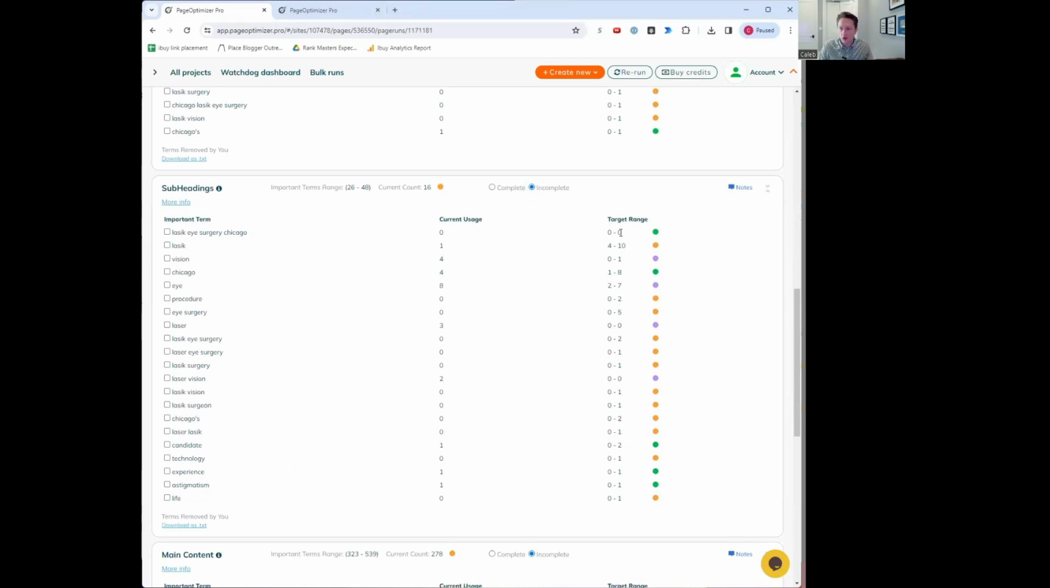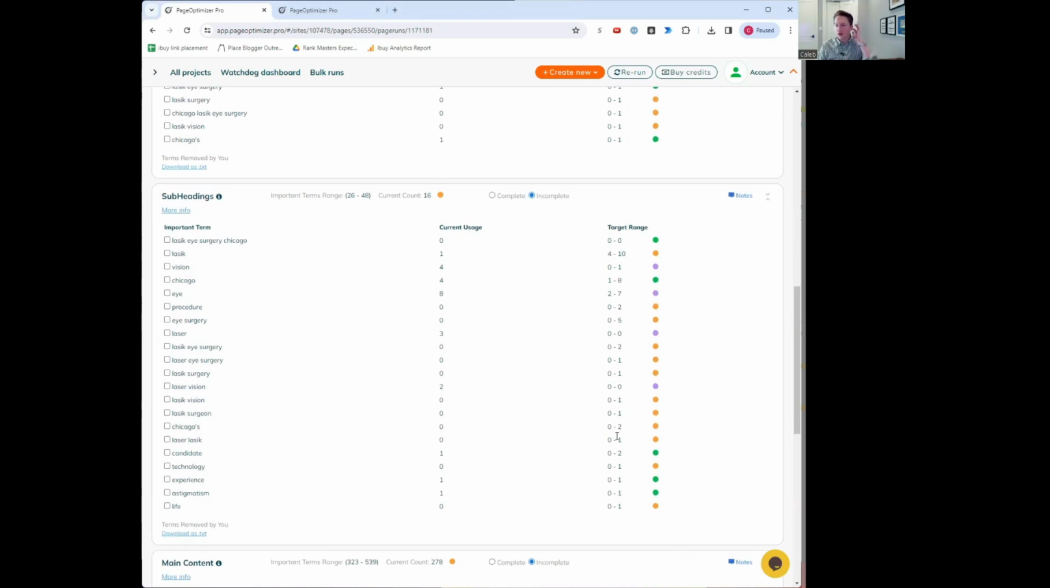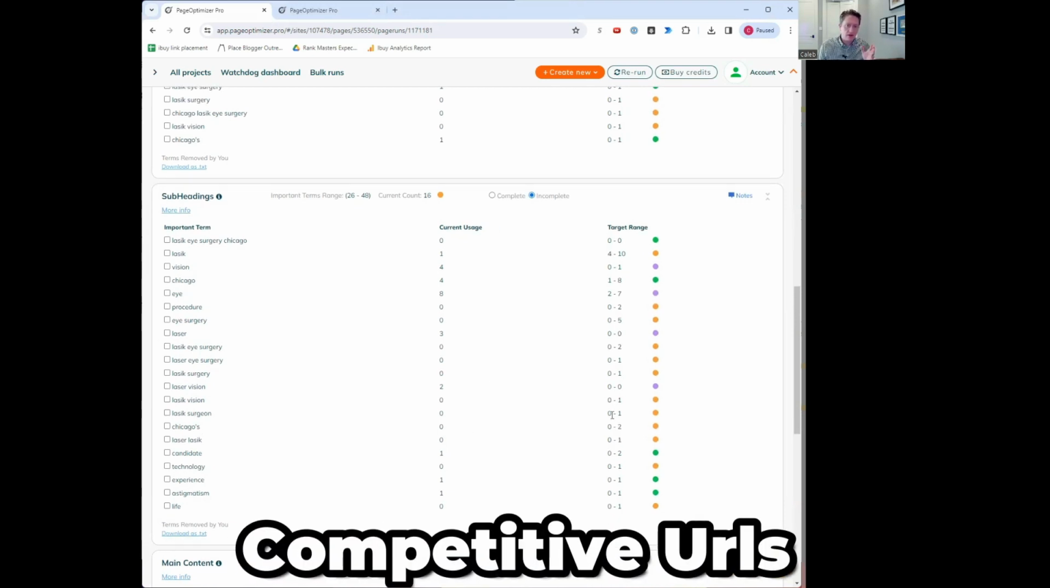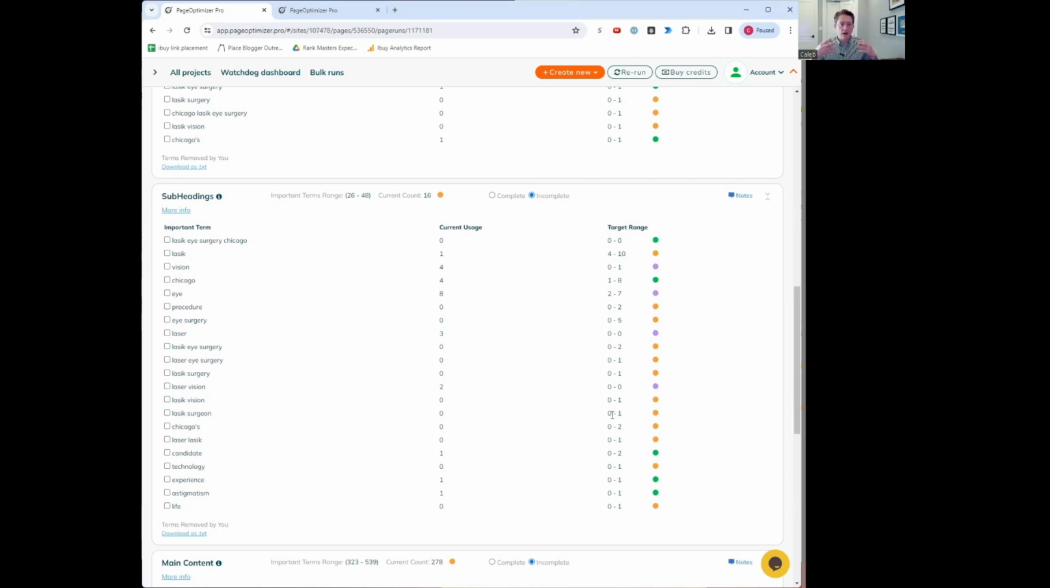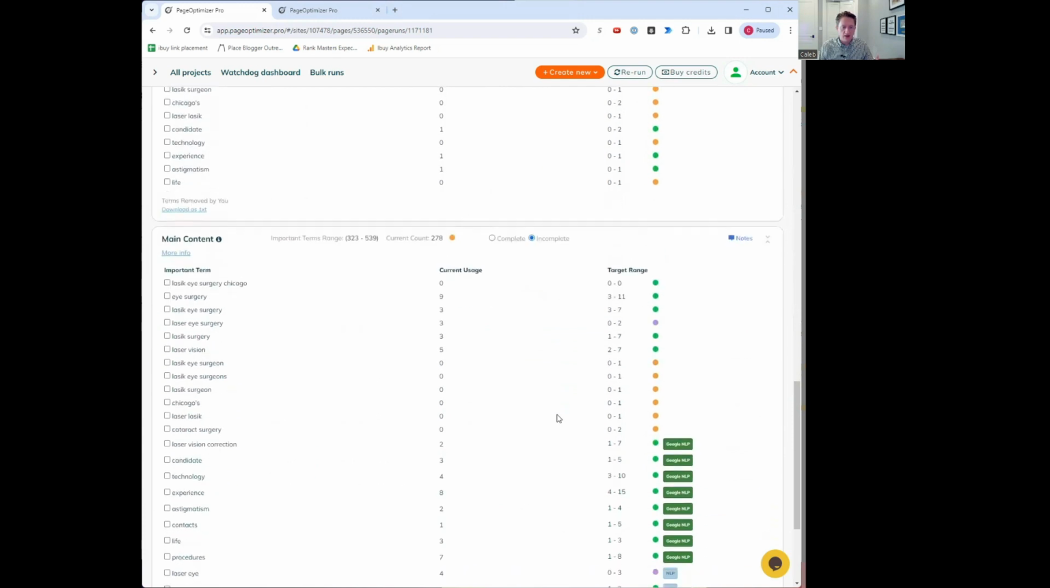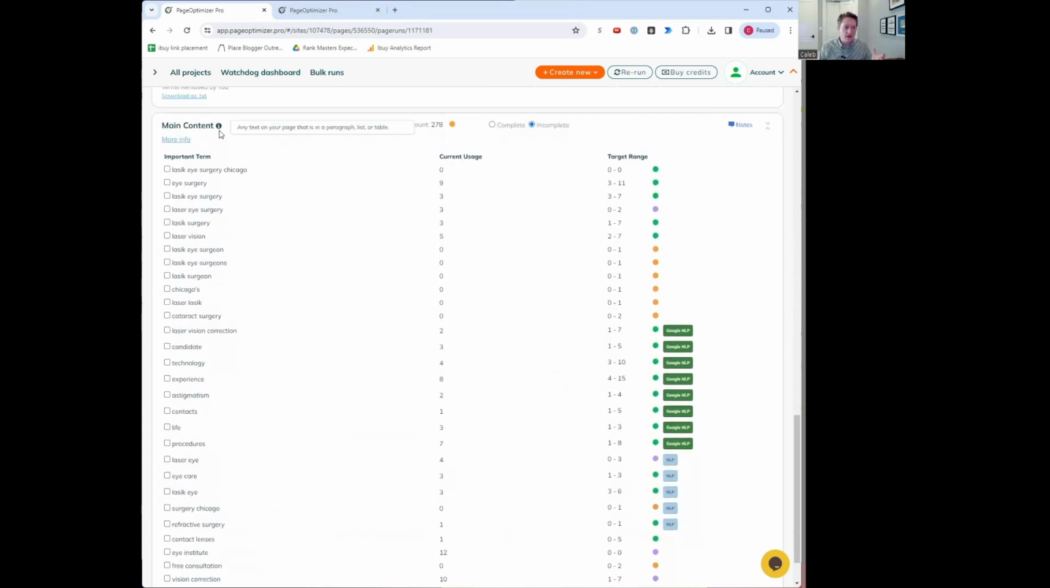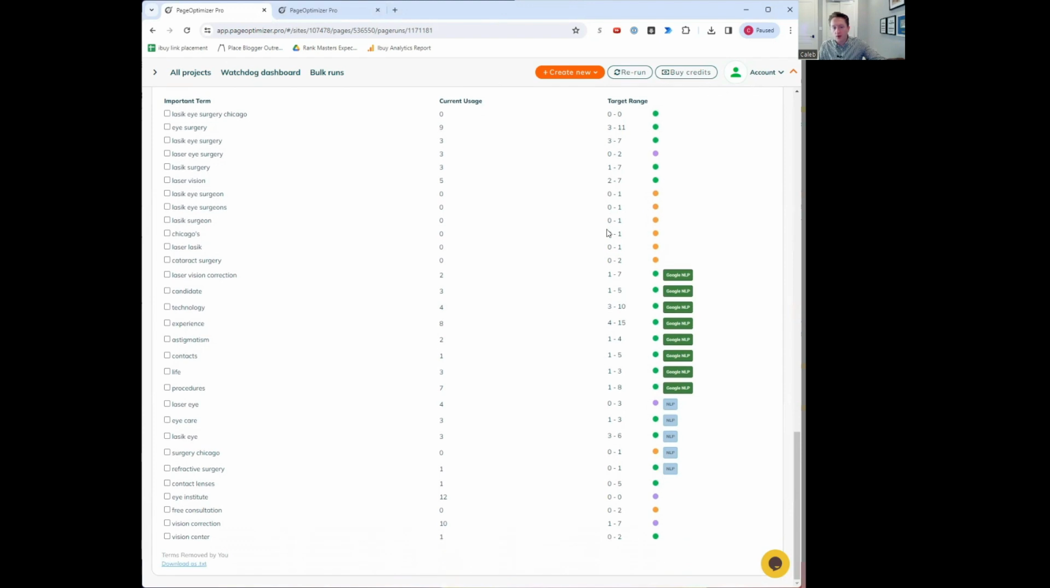So as we come down, there's a variety of other keywords that it's recommending. It shows current usage, how often, and the target range. And this is all based on the keyword and competitive URLs that we have given Page Optimizer Pro to analyze. And scrolling down further, we can see inside the main content, right? We don't want to use that term at all. We want to use eye surgery 3 to 11 times, we're using it 9. So we can come through all of these. So what we want to do is edit the content to follow the target range guidelines.